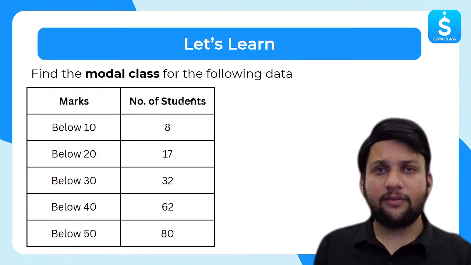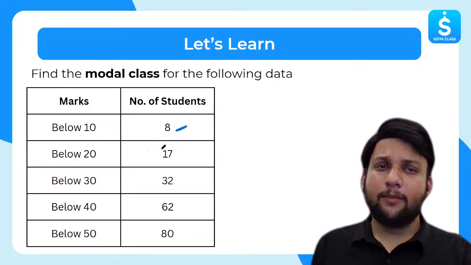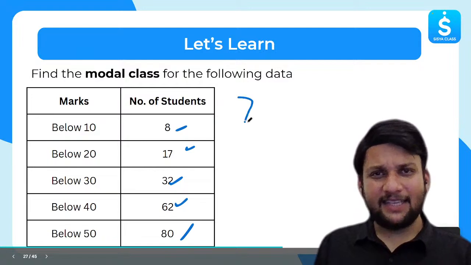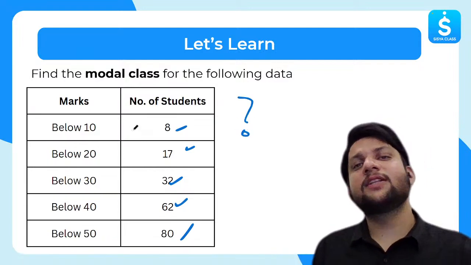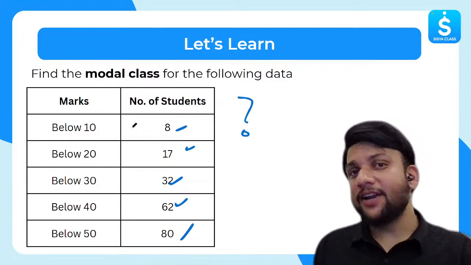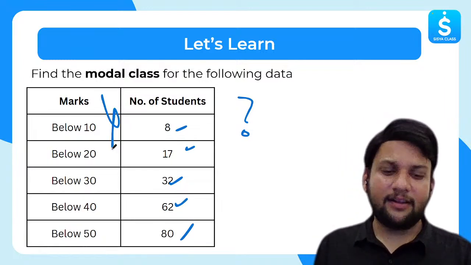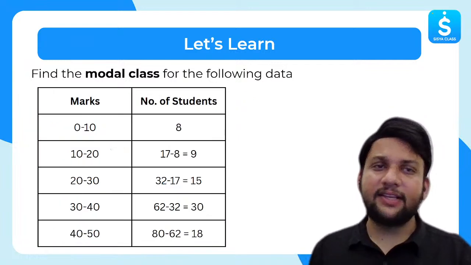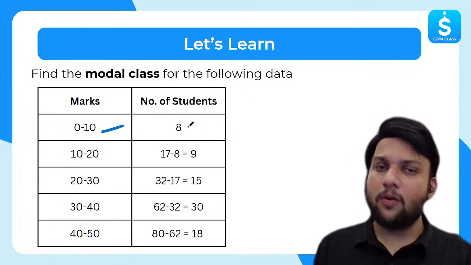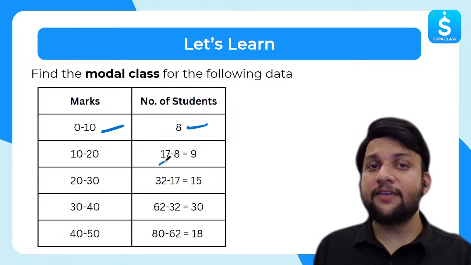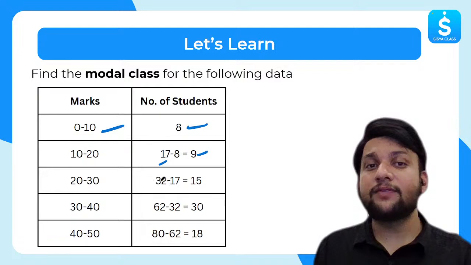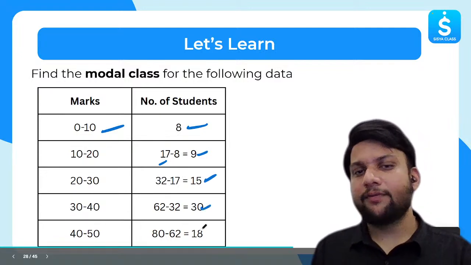So first of all, we have the following data: below 10 marks, number of students 8; below 20, 17; below 30, 32; below 40, 62; below 50, 80. Is it making sense to you? If I ask you how many students scored between 10 and 20, between 20 and 30, this data is not showing me anything for my purpose. So what I will do, I will rearrange the data. So 0 to 10 students are 8, okay. 0 to 20 students was 17. If I subtract 0 to 10, I will get 9. Similarly, 0 to 30 students were 32. If I subtract 32 minus 17, I will get 15. 30 to 40, 30, and 40 to 50, 80.